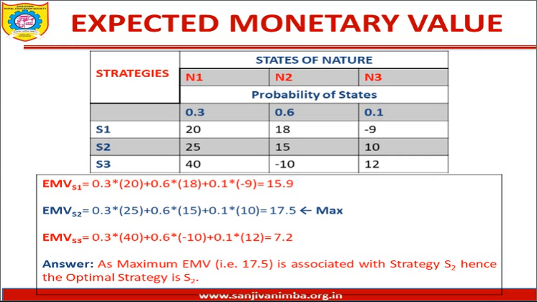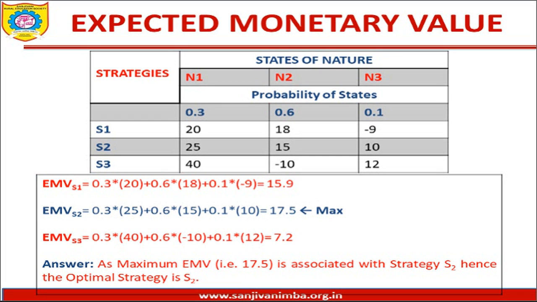Secondly, for strategy S2, the EMV would be 0.3 multiplied by 25 plus 0.6 multiplied by 15 plus 0.1 multiplied by 10. Hence the answer is 17.5. And for strategy S3, the EMV would be 0.3 multiplied by 40 plus 0.6 multiplied by minus 10 plus 0.1 multiplied by 12.